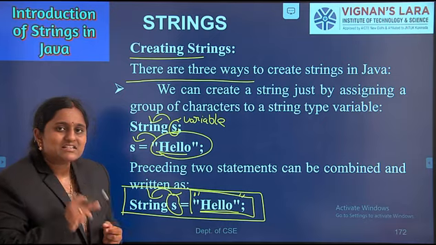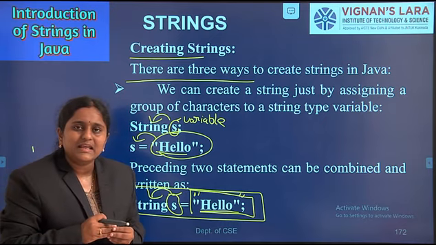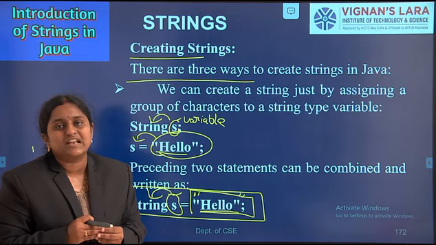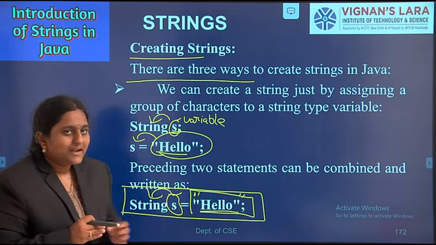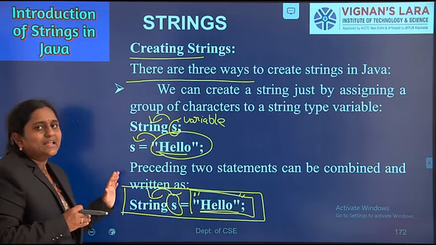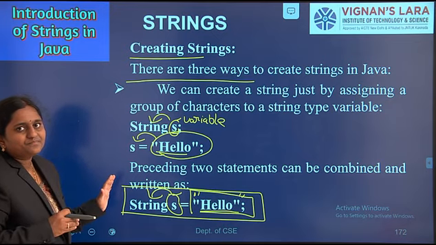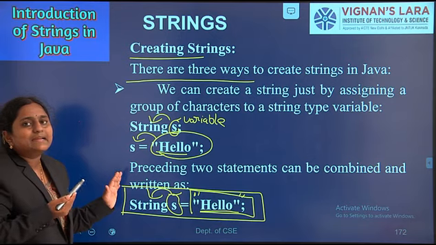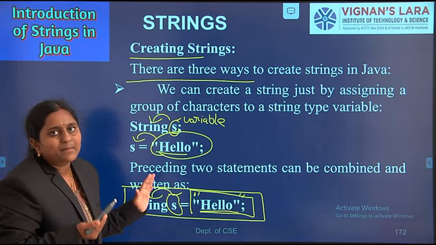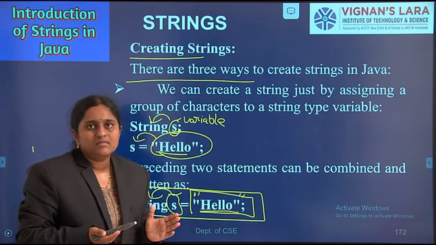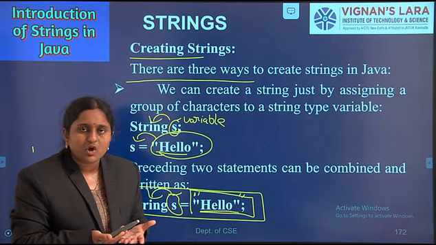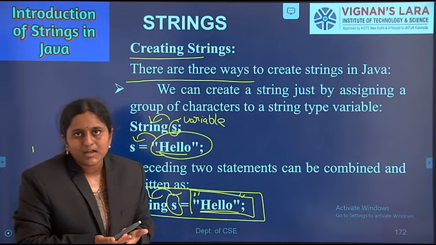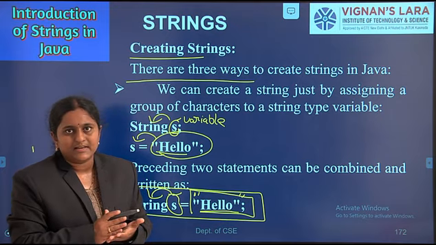Whenever the JVM finds double quotes, it creates an object of String. It is the first way of creating a string in Java. Creating an object means allocating memory for storing the data.